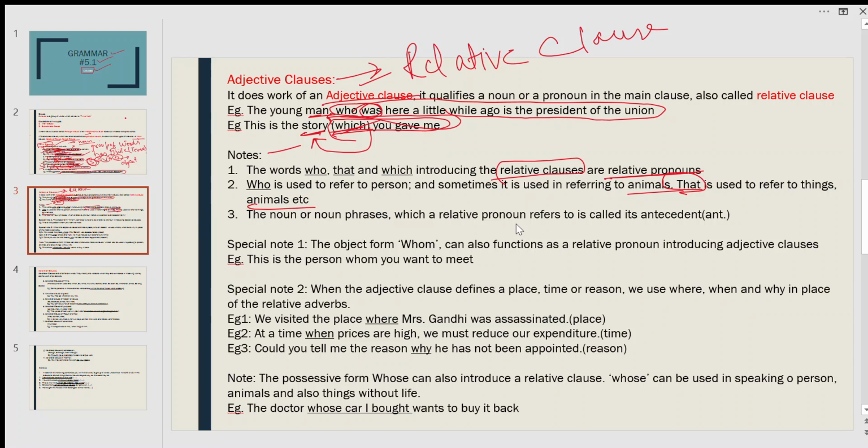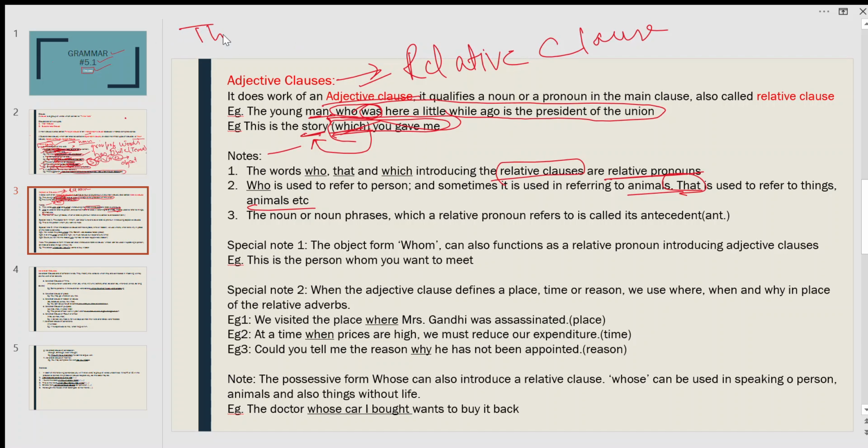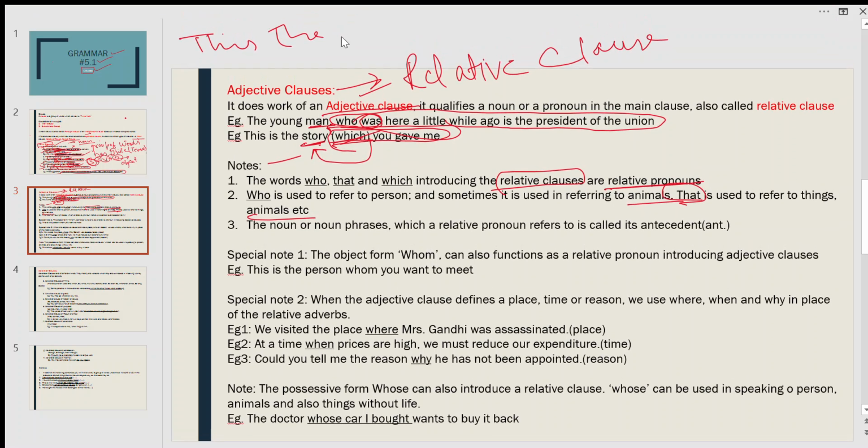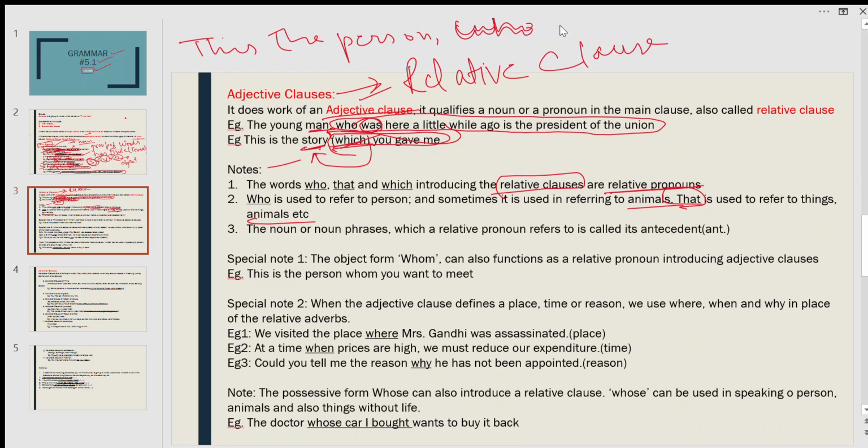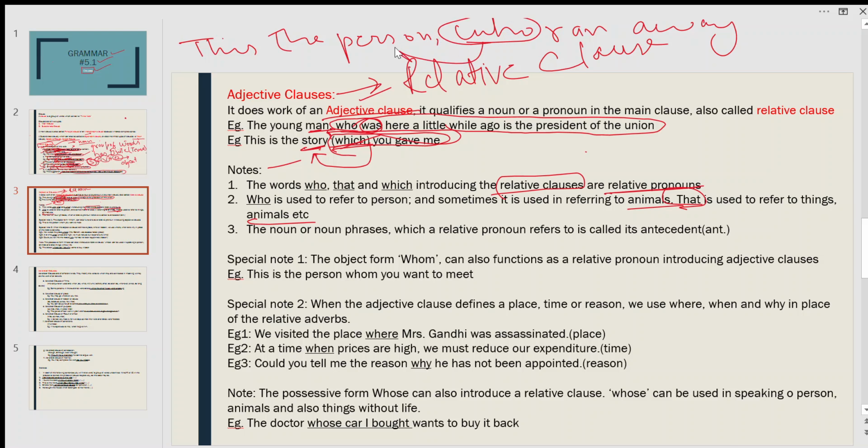Always remember, who is used to refer to a person. For example, this is the person who ran away. So who here refers to a person.